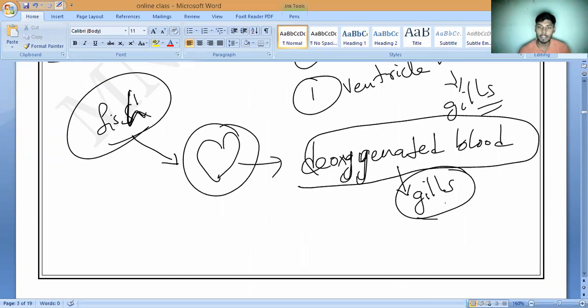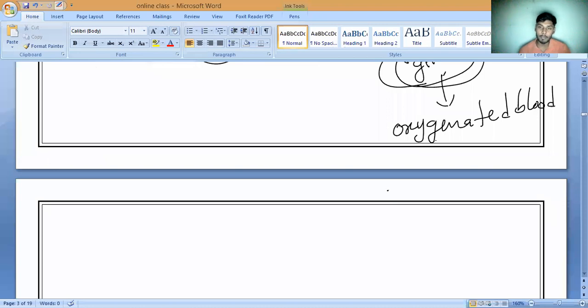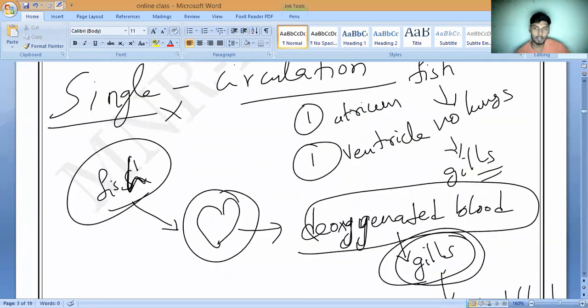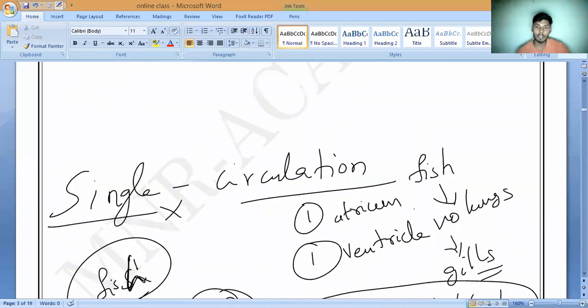In the gills, the deoxygenated blood is converted into oxygenated blood, and from here it will never go back to the heart. Directly it will supply to the body organs. Do you understand, all of you? So that is why we can say the fish has a single circulation and not a double circulation, because it has only one atrium and one ventricle.